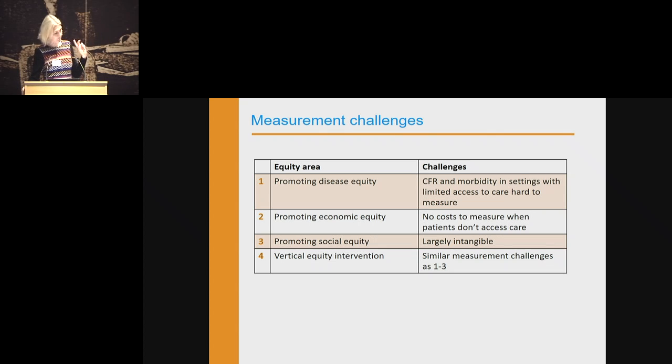And I actually think with the vertical equity intervention, maternal and neonatal tetanus, it's also really hard to measure the value of that, because again, there's no money involved. These mothers are delivering at home, and if the child died from tetanus, it's never going to be registered. So we have big measurement challenges. I know the neonatal tetanus elimination initiative has big problems communicating the value of doing it, even though it seems obvious to us. When there are no hard numbers on it, it just limits it a bit, and it's hard to measure. Thank you very much.